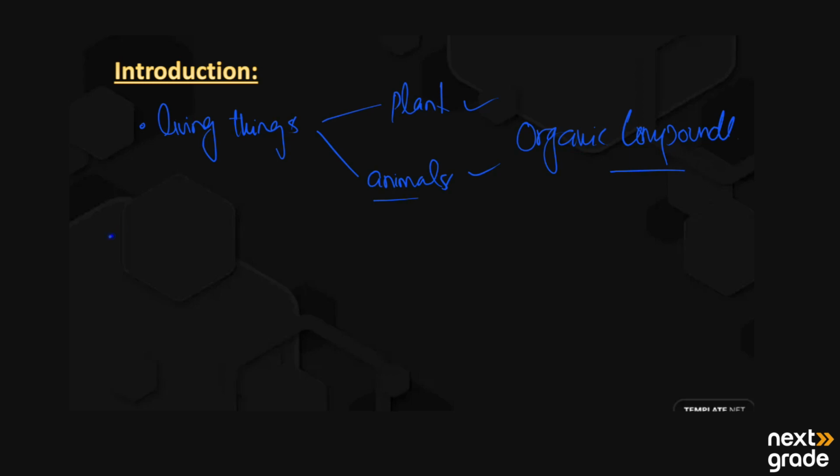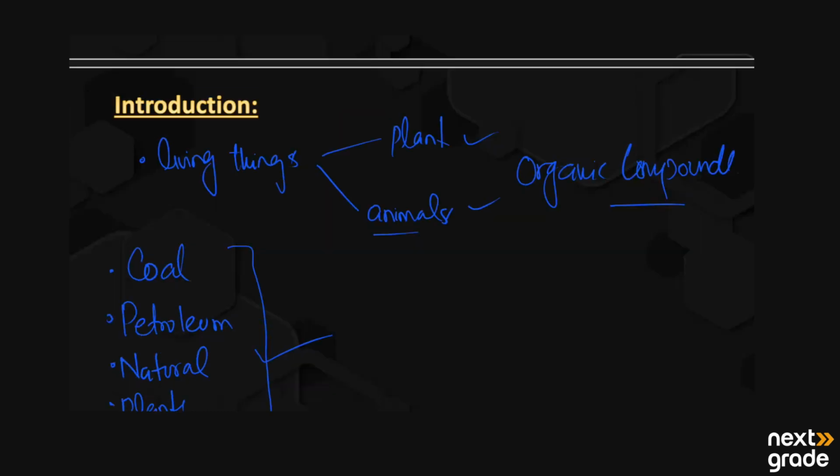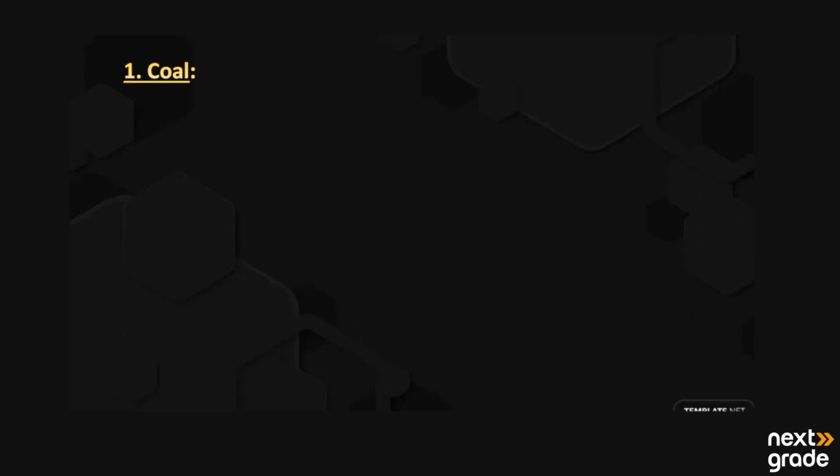Other than these, we also have other sources. For example, we have coal, we have petroleum, we have natural gas, we have plants, and we have animals. So basically, these are the five sources for organic compounds. So let's discuss these sources one by one. First one, we have coal.